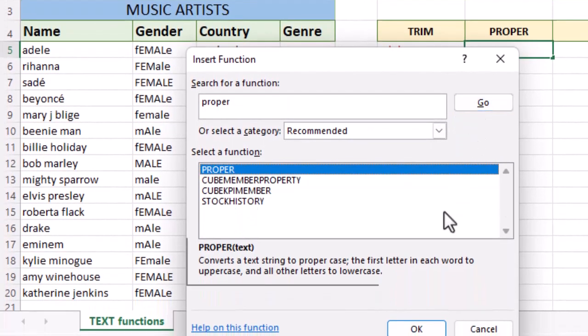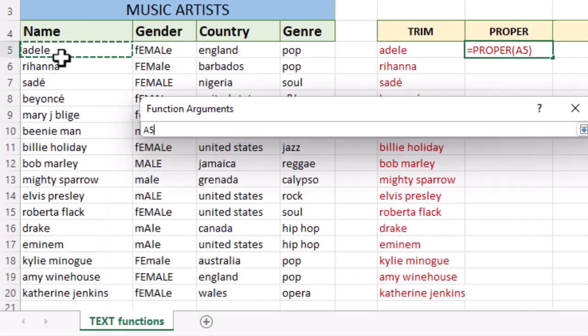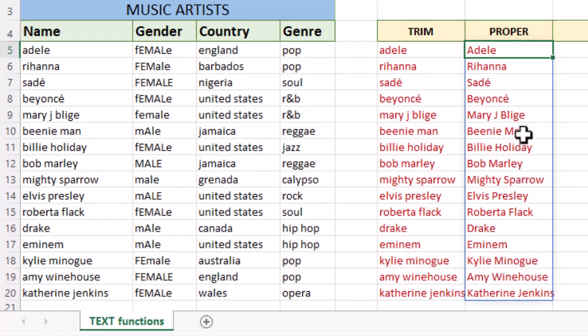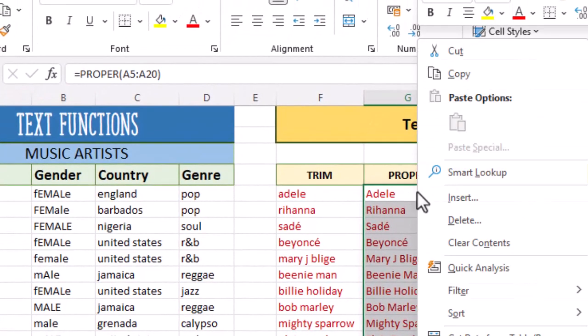Have a read of the description. And drag our mouse across our names. Now we're talking. Hey Excel, you are simply the best. Let's copy and paste the values again.